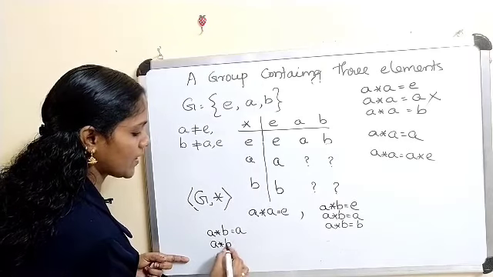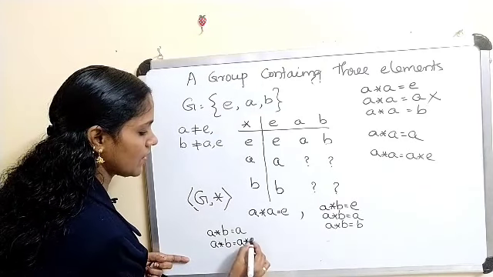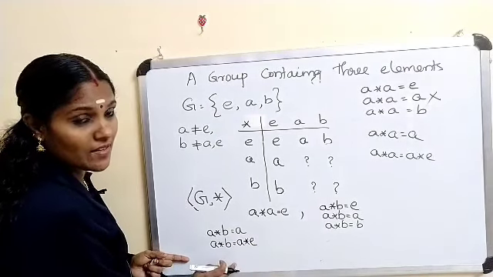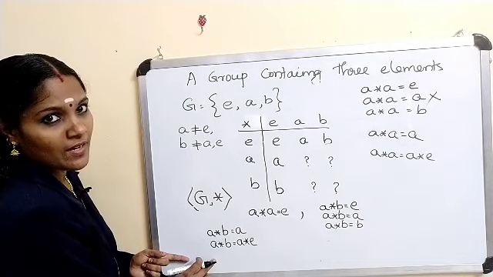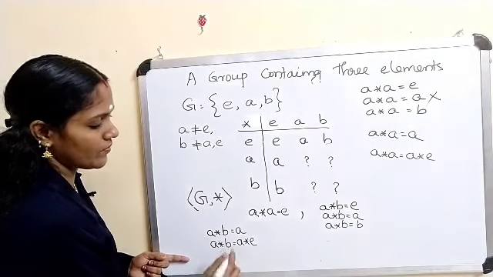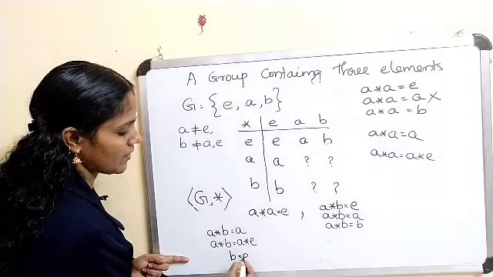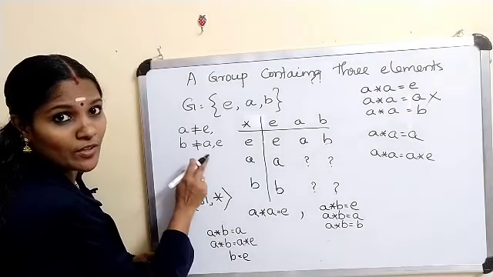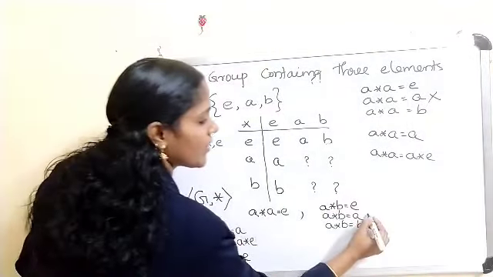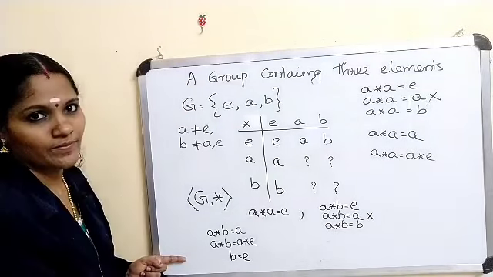A star B equals A star E. The group satisfies the left cancellation law, cancelling we get B equals E. But that is a contradiction, B is not equal to E. Therefore, we cannot choose this one.